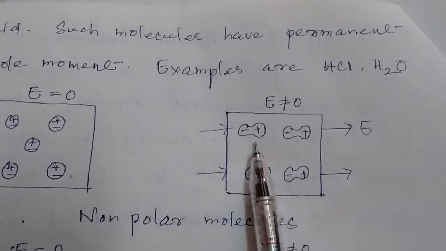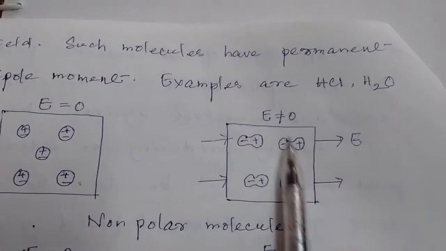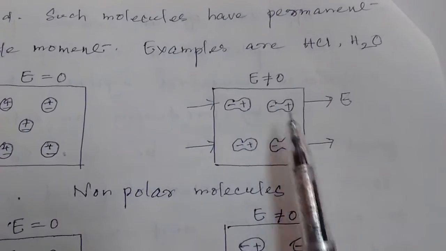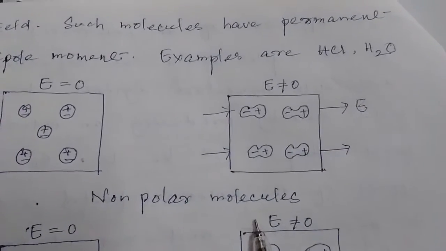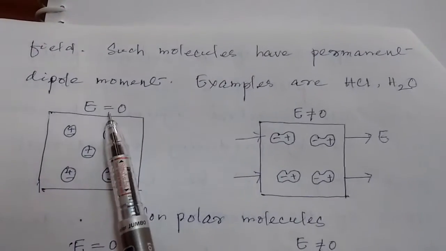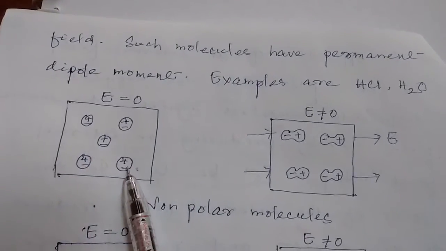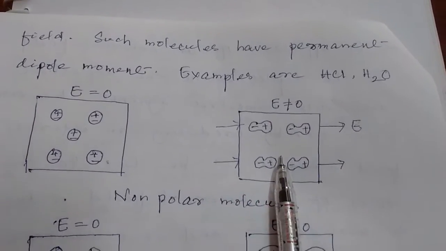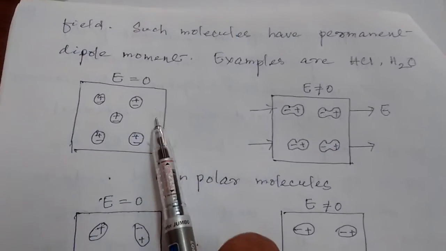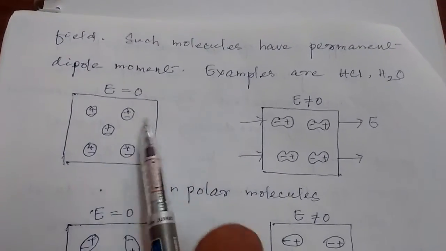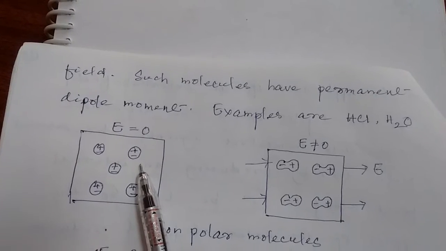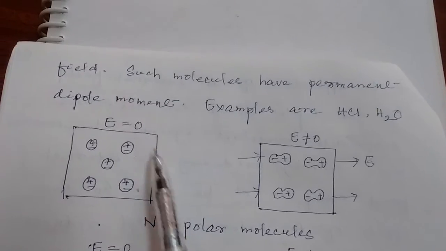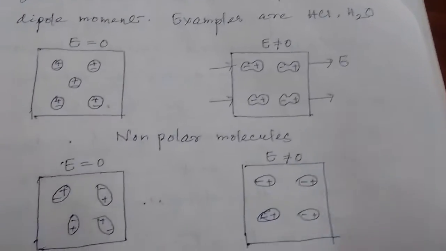The dipole moments are created inside the material automatically as soon as the external electric field is applied. These types of molecules are called non-polar molecules. Whenever the external field is zero, no dipole moment is present. As soon as the external field is applied, dipole moments are created. The simple definition: substances in which the positive charge and negative charge coincide when there is no external field present are called non-polar molecules.